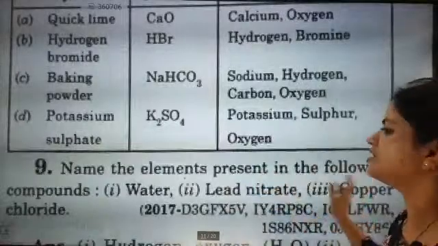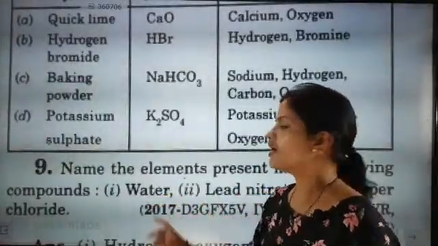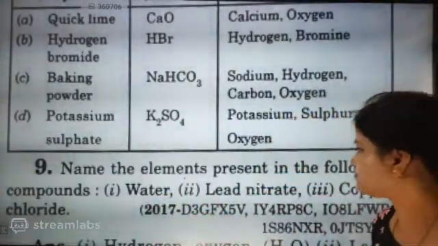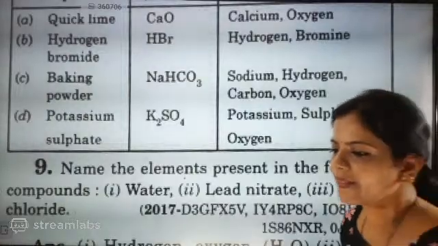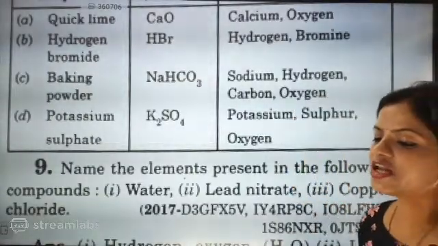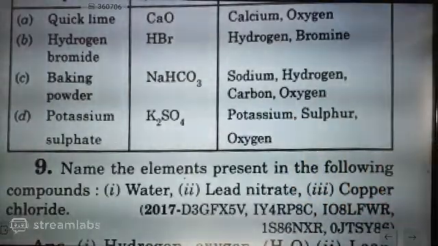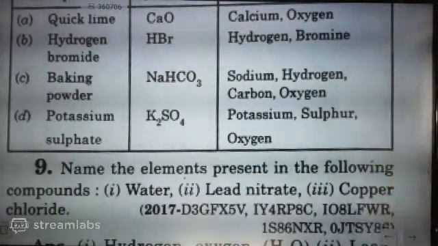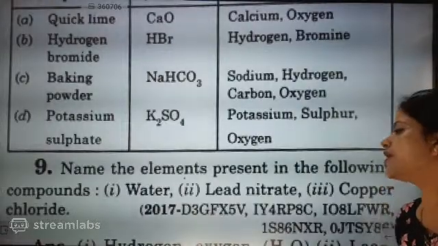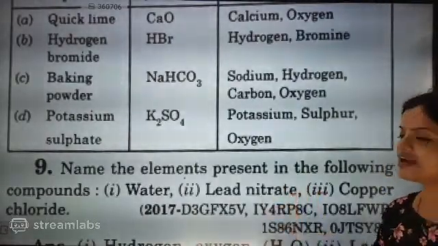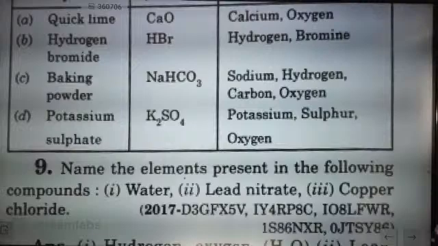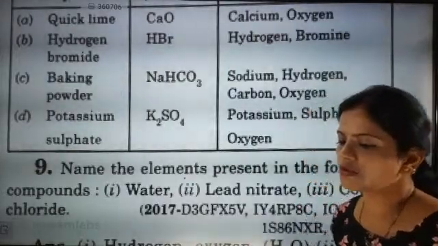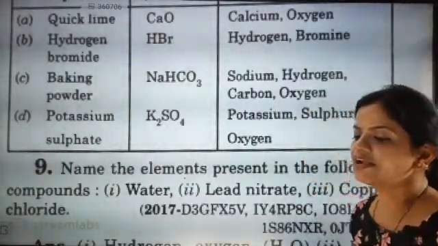Name the elements present in the following compounds. In water, which elements are present? Water has hydrogen and oxygen. Lead nitrate, Pb(NO3)2.